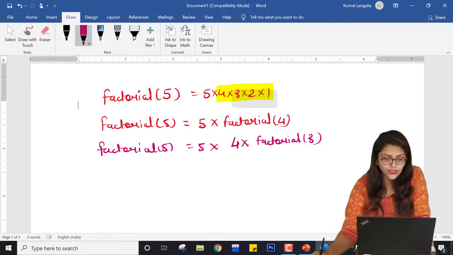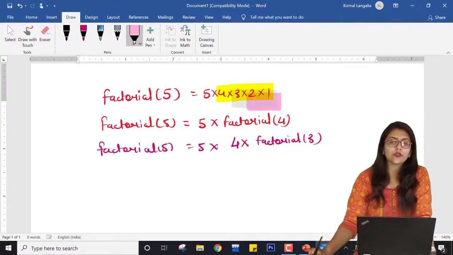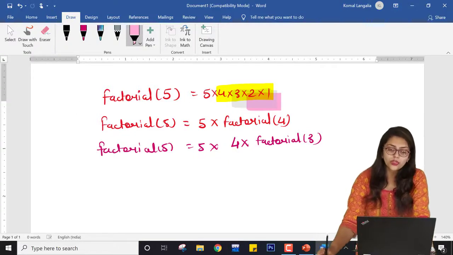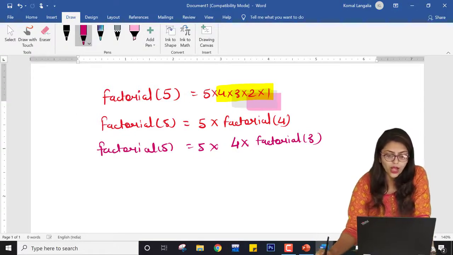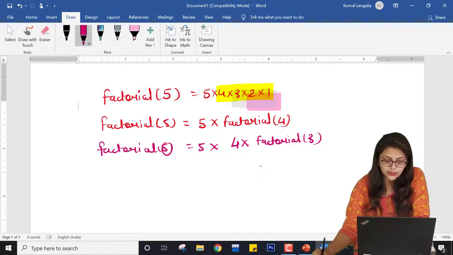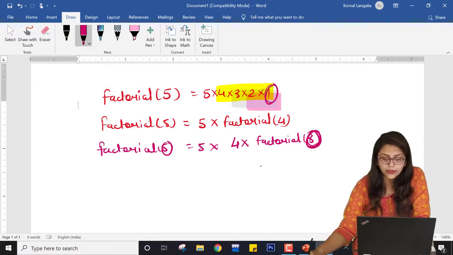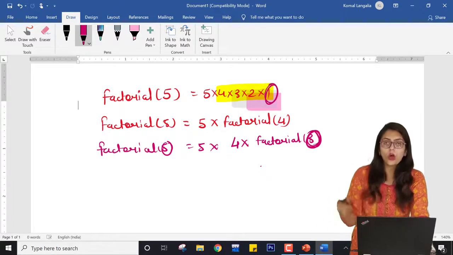Similarly, for factorial of 3 also I can use factorial of 3 equal to 3 into 2 into 1. So this is the recursive formula, and until this becomes 1, I am going to call this function.